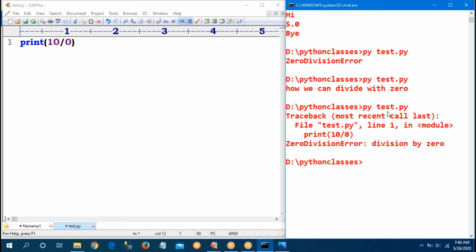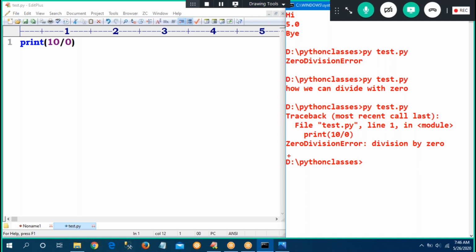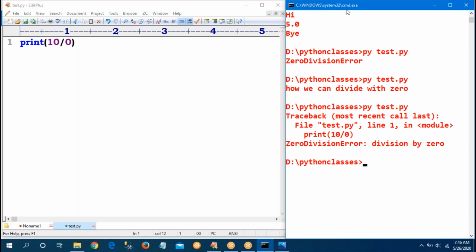Sir, here two parts are there, in the console. What is the left side part and what is the right side part? Tell that. What is the ZeroDivisionError and what is the right side?